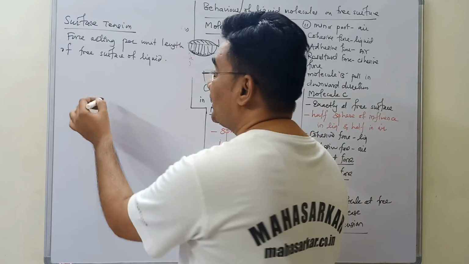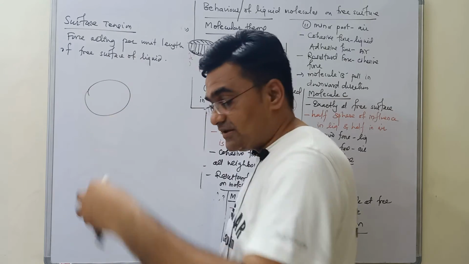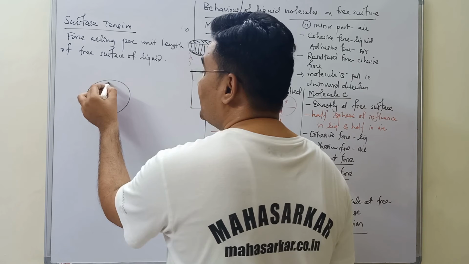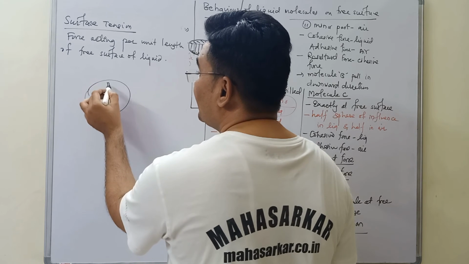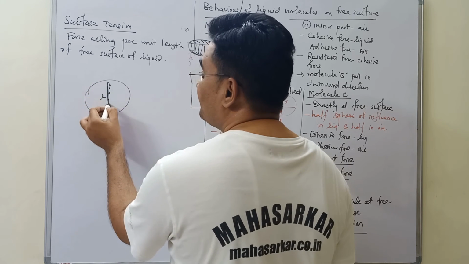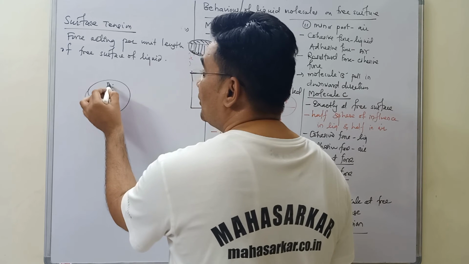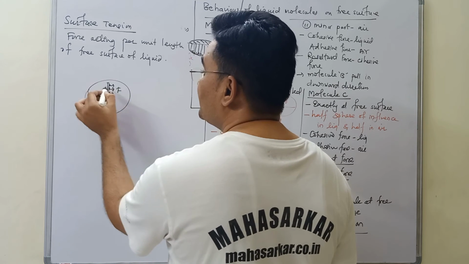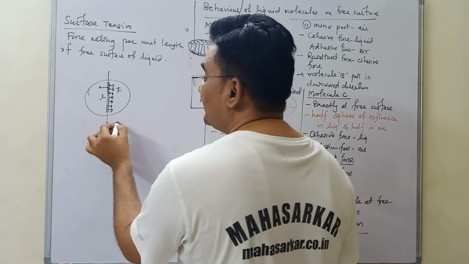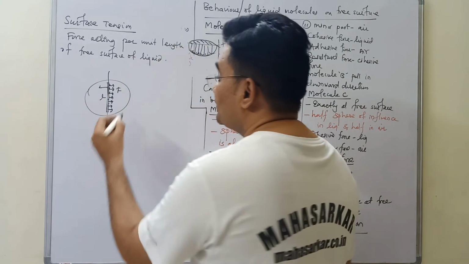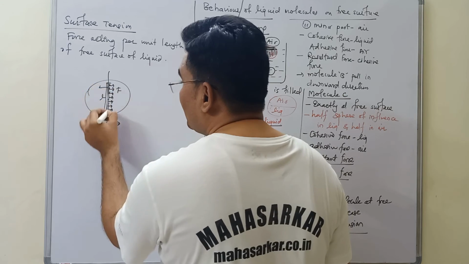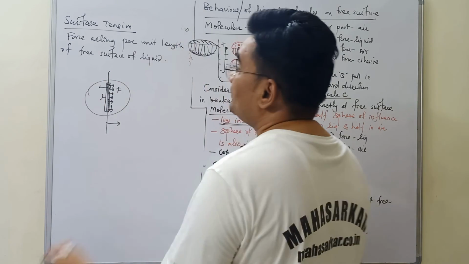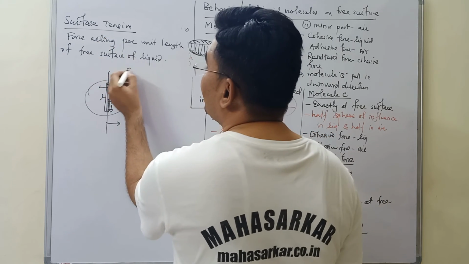Surface tension. Imagine there is a beaker, you look from above, and water is filled in that beaker and you put a small stick in it. The length of this stick is L. Molecules of the stick and the molecules of liquid will try to exert force. This force is acting perpendicular to the length. Okay, so this force acting per unit length of the given surface is called surface tension.